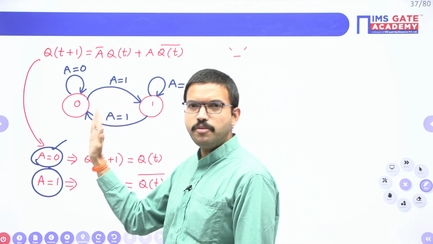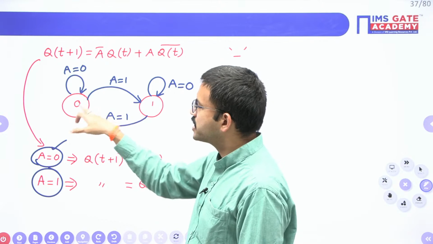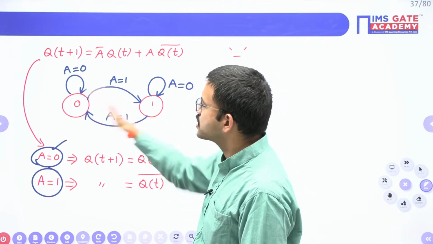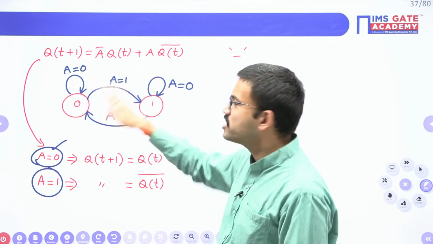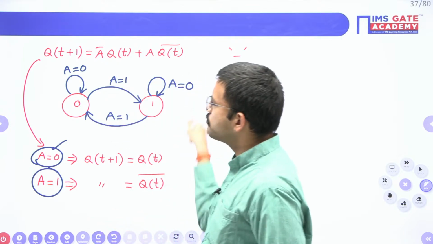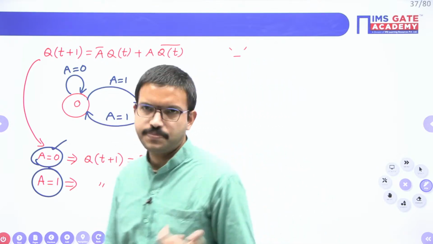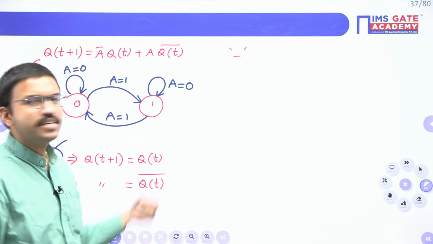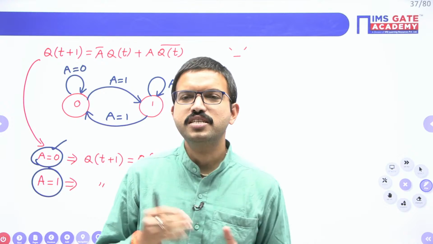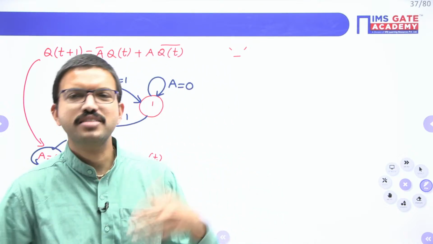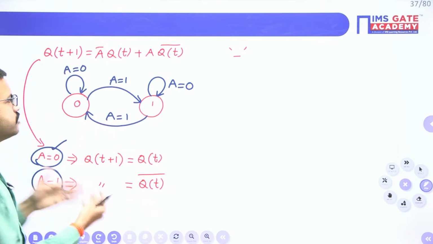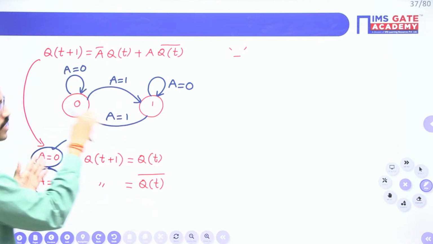You are having one flip flop, that particular flip flop can stay at bit value 0 or bit value 1, right? So if it is transitioning from one state to another state, it is called state transition. That's why this particular diagram we will simply call a state diagram. This is nothing but another representation of a sequence circuit only. Don't think that finite state machine is a completely different topic. It is nothing but simply a sequence circuit only. Whatever operation is going on, we can represent in terms of a diagram like this.